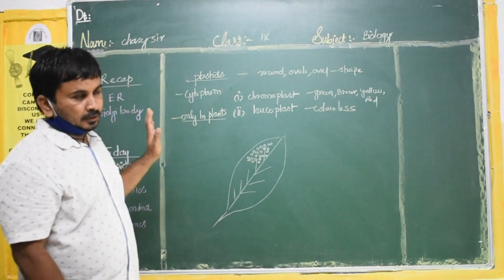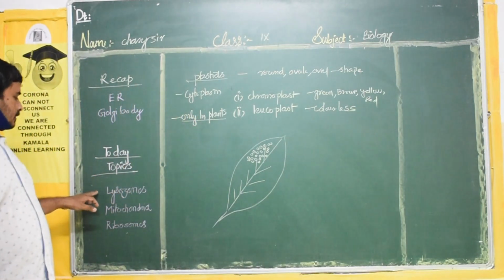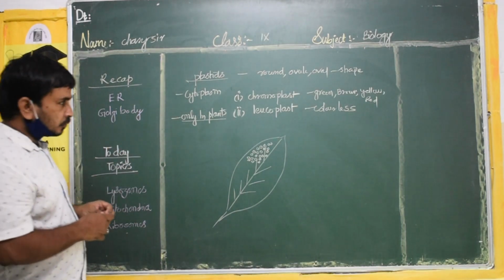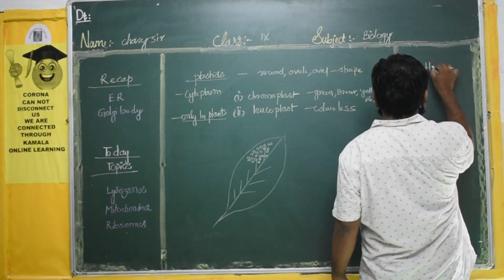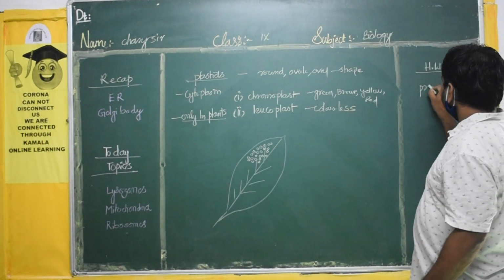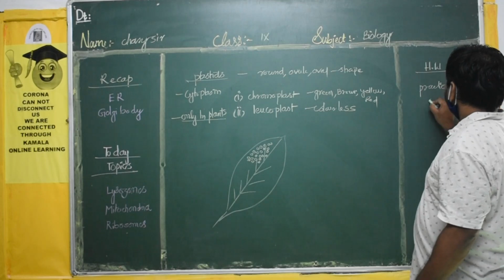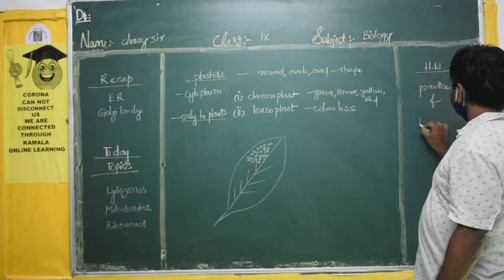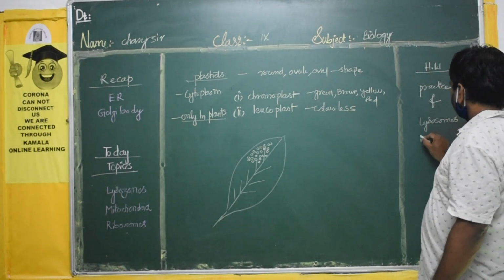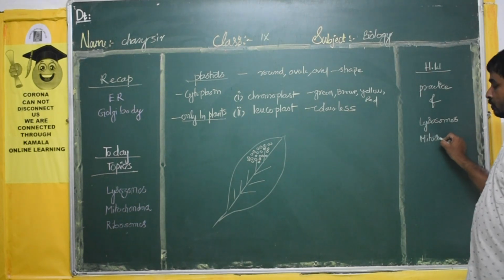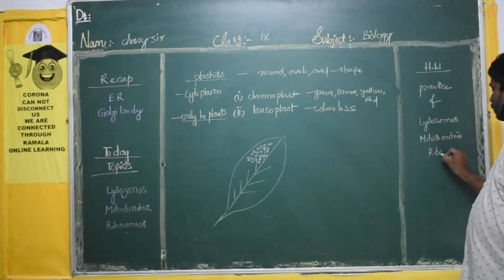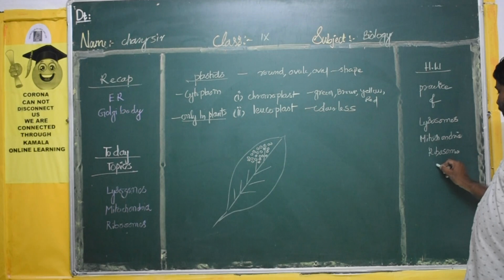So today what have we discussed? Lysosomes we have discussed, mitochondria, and already ribosomes, and finally plastids. Today's homework is that you have to practice these four things: lysosomes, mitochondria, ribosomes, and finally plastids.